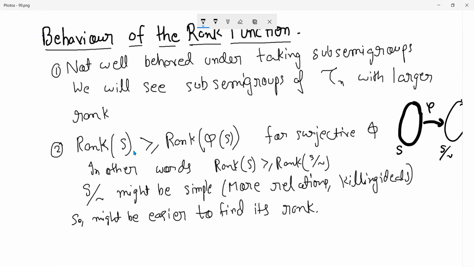Now we want to claim that the rank of the domain is always at least the rank of the range. This is not difficult because let's say these 4 things generate S, then their images would generate the range.